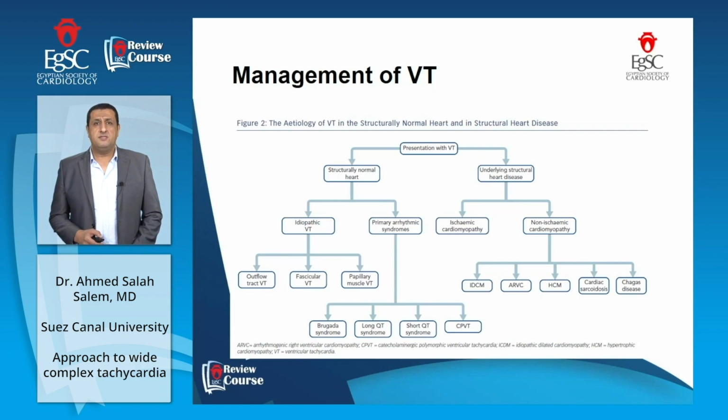Others are primary arrhythmic syndromes, like Brugada syndrome, long QT syndrome, short QT syndrome, or catecholaminergic polymorphic ventricular tachycardia. In managing VT, we should ask about the etiology, because some VTs we should put an ICD, some VTs we can manage with antiarrhythmic drugs, some VTs with beta blockers. For example, Brugada syndrome can be managed by putting an ICD. Long QT syndrome and catecholaminergic polymorphic ventricular tachycardia can be treated by only beta blockers.